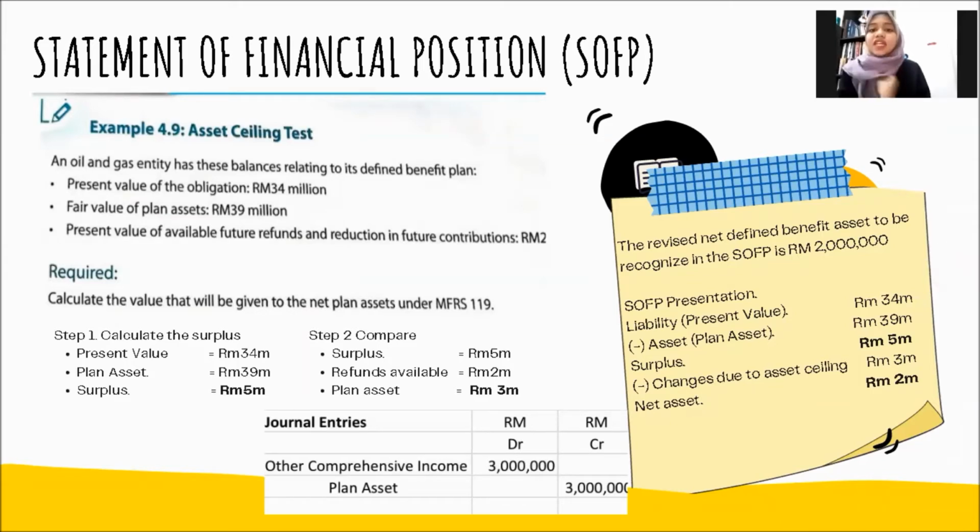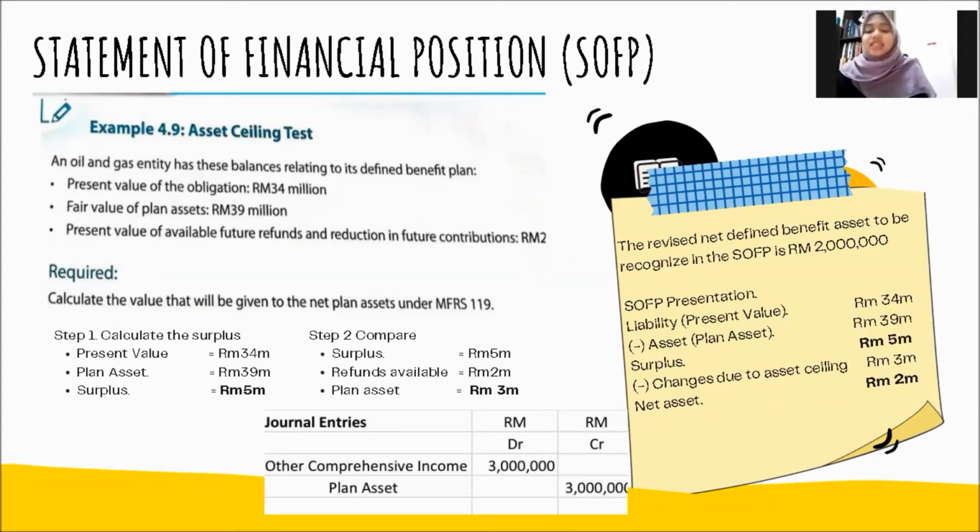The present value of available future refunds and reduction in future contribution is 2 million. So the first step is to determine the surplus or deficit. We need to subtract the present value from the plan asset. So we get 5 million, which is a surplus.